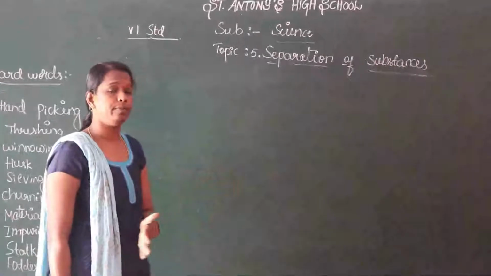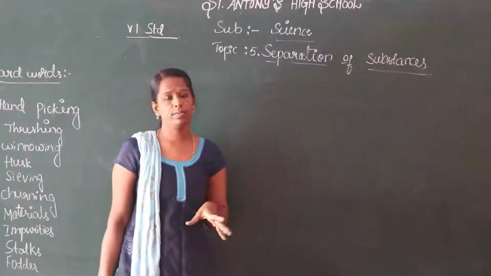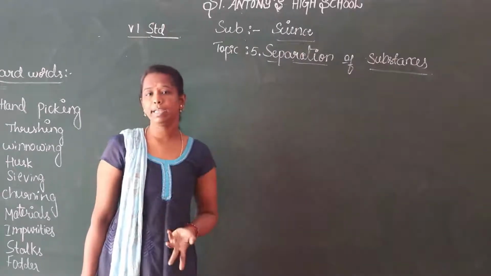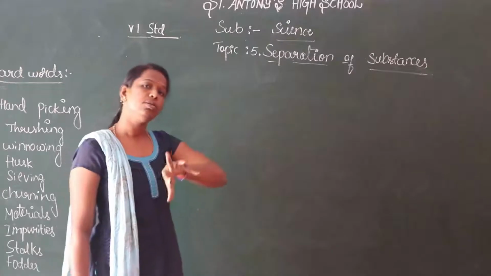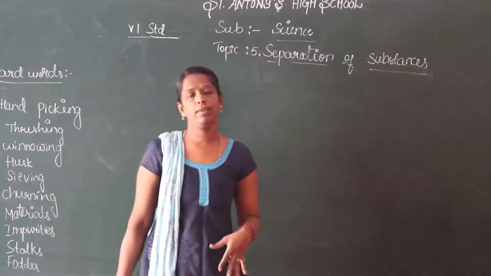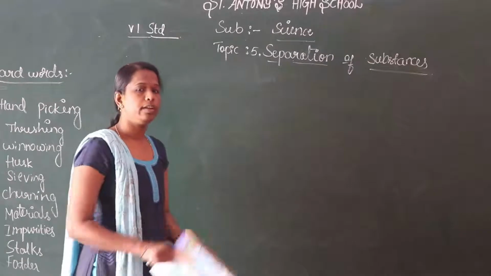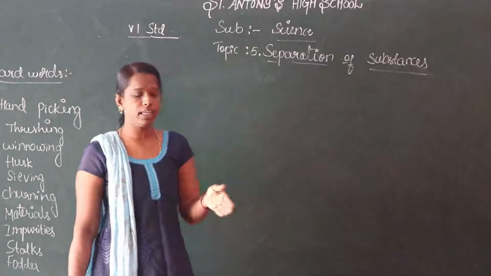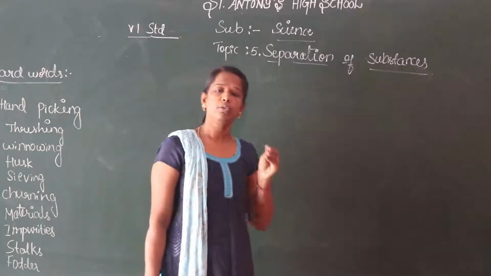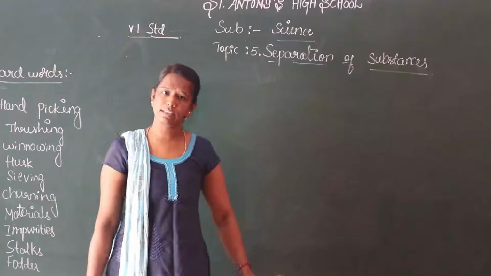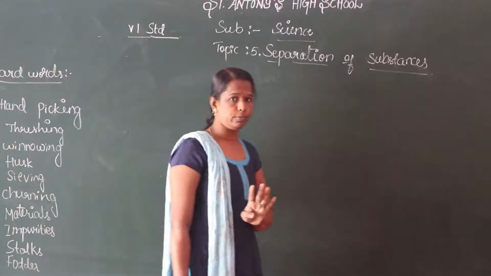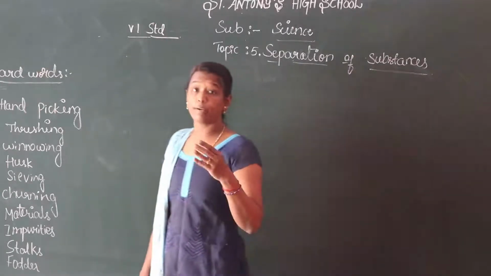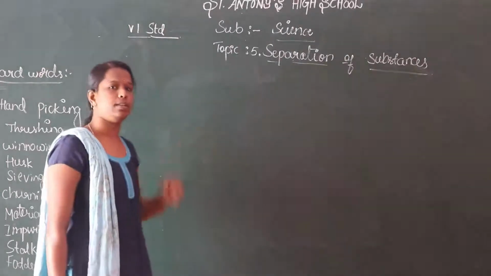I will give some stones, some chalk pieces, some beads, and also some chocolates. I will mix all these four things. I want you to separate the chocolate separately, stones separately, beads separately, and the chalk pieces separately. So you are making the separation. Is it right? Clearly you are making four groups. So you have to separate the chocolate from the other substances.